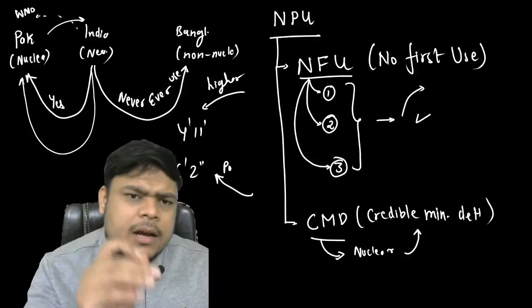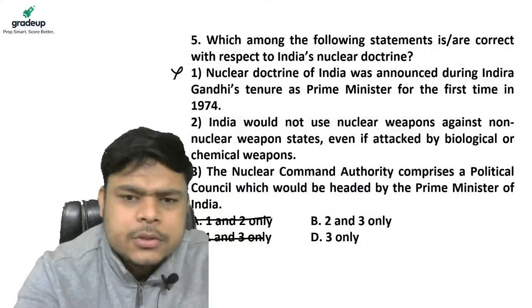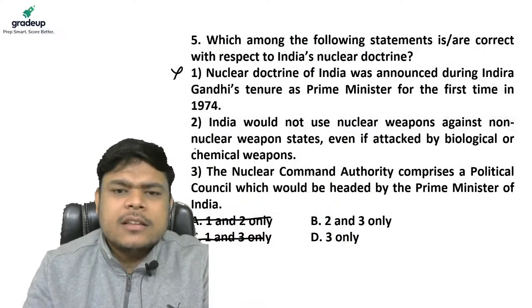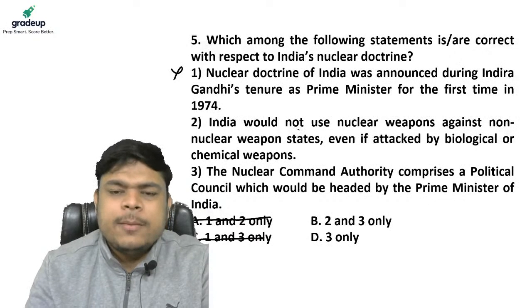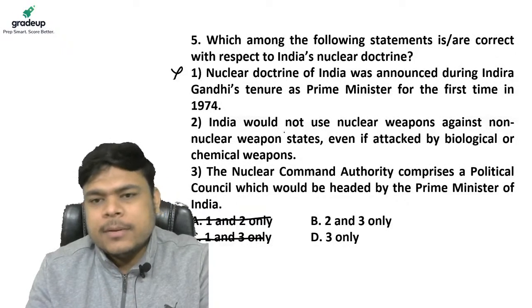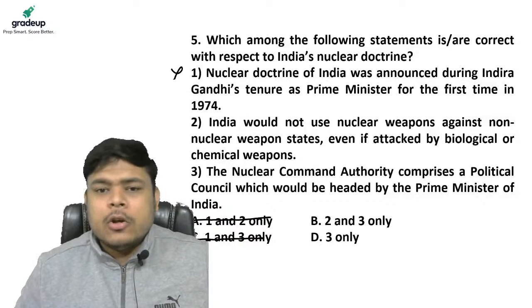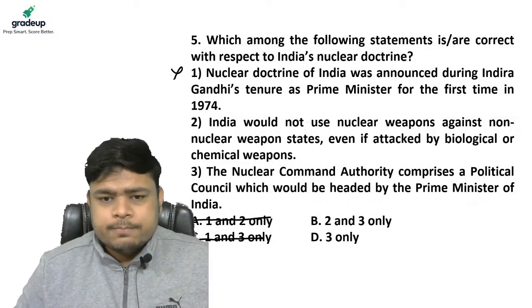Fine. Other than that, let's look at the statements. Second statement: India would not use nuclear weapons against non-nuclear weapon states, even if attacked by biological or chemical weapons.